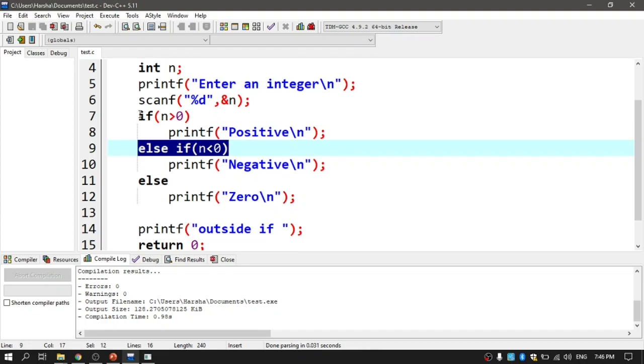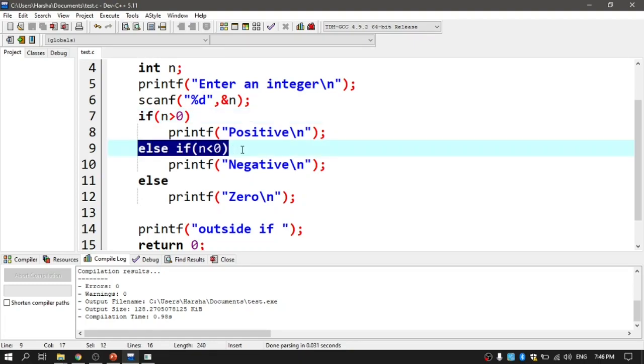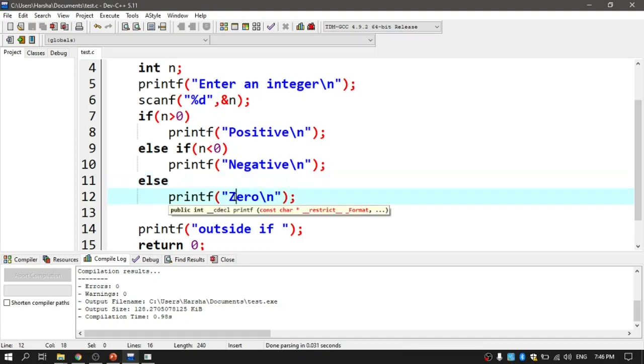What is the meaning of when this if is false? The number is not greater than 0, and whenever this else if is also false, n is not less than 0. It is neither greater than 0 nor less than 0, then the only option left is it should be equal to 0, right? That is how we can deal with it. I think I have explained the simple if and if else case of the decision making statements in a programming language.